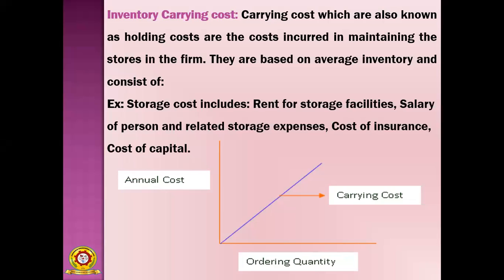In the graph, ordering quantity is on the x-axis and annual cost on the y-axis, and the straight line is the carrying cost. So according to the quantity, the cost will increase. Whether it is a low quantity, the annual cost is also low. If you are ordering a high quantity, then the annual cost also increases.